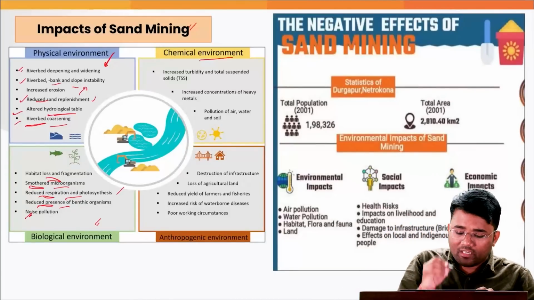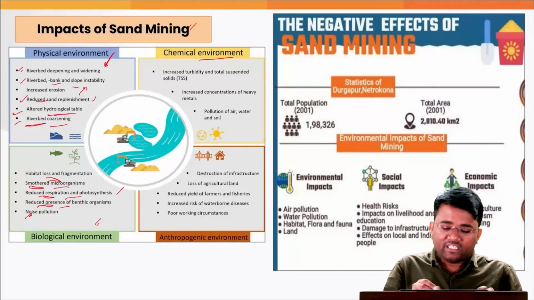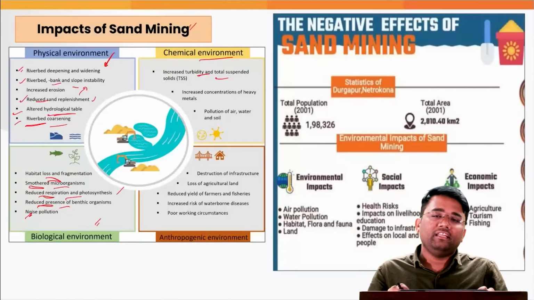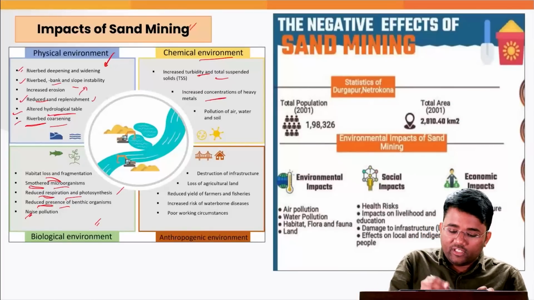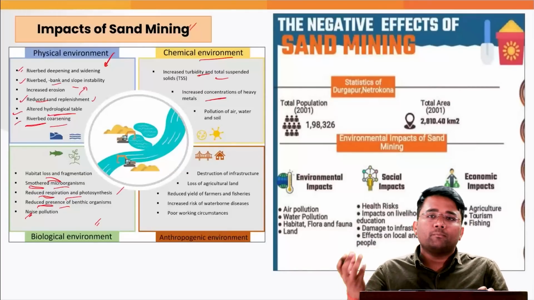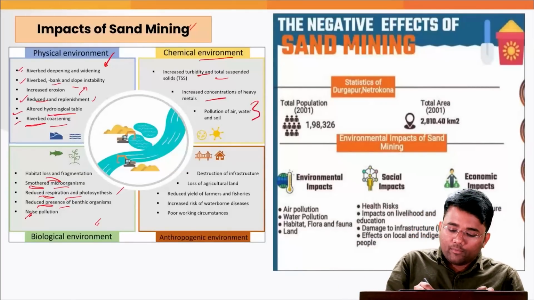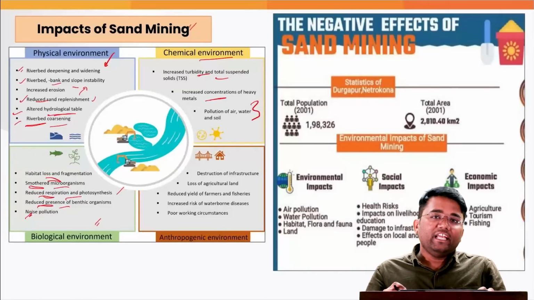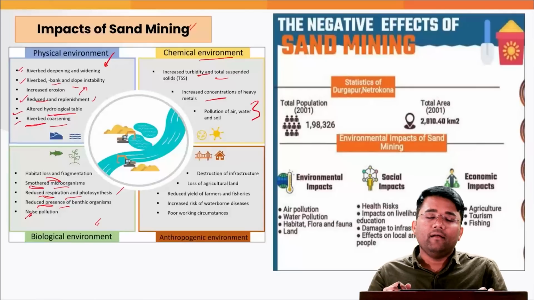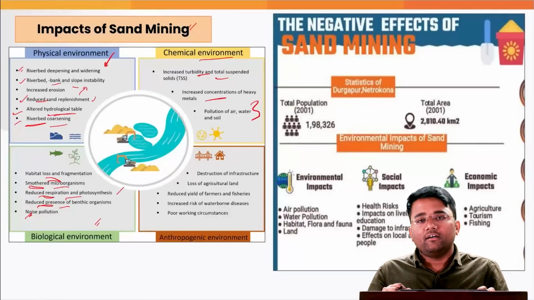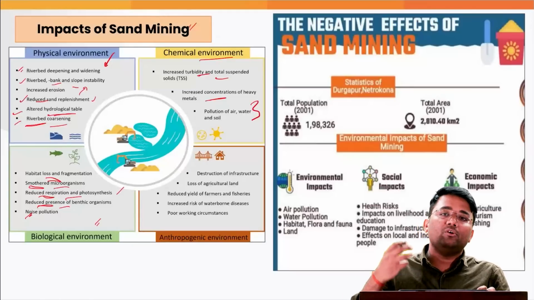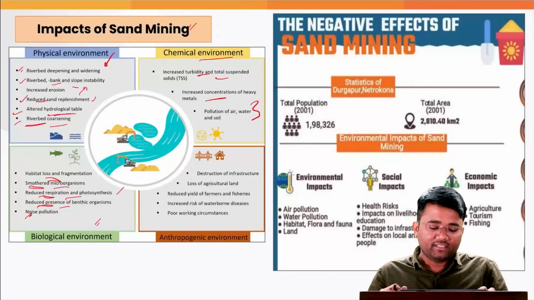If you talk about the chemical environment, how that is getting impacted, it leads to increased turbidity and total suspended solids in that water. Also, it leads to increased concentration of heavy metals like mercury, sodium, potassium, etc. in that water. Also, the pollution of air, water and soil comes into this water when it is used in agriculture, etc. Then that is used by the people, by the consumers, and that leads to concentration of heavy metals in our body also, for example, cadmium, mercury pollution, etc.